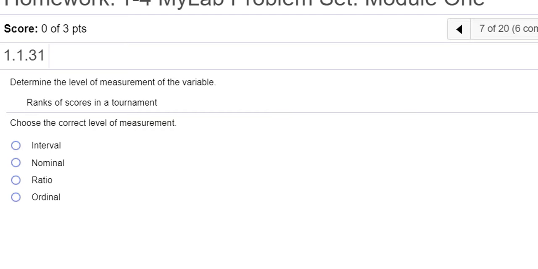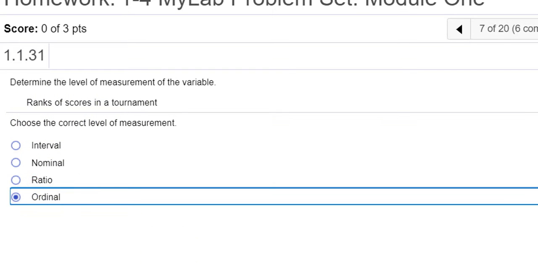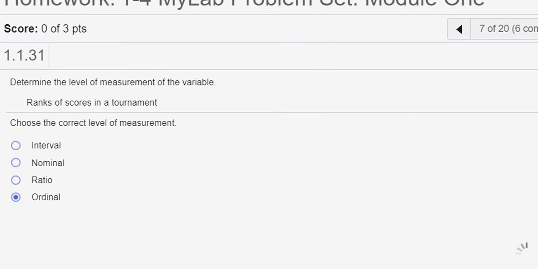Question number 7 asks you to determine the level of measurement of the variable. It says ranks of scores in a tournament. So it's not the nominal level of measurement, but it is going to be the ordinal level of measurement, right? The ordinal level has everything that's in the nominal level, except the values of the variable are able to be arranged or ranked. So when I see the word ranks of scores, I know we're talking about ordinal. So let's check our answer. And we get the well done. Next question.